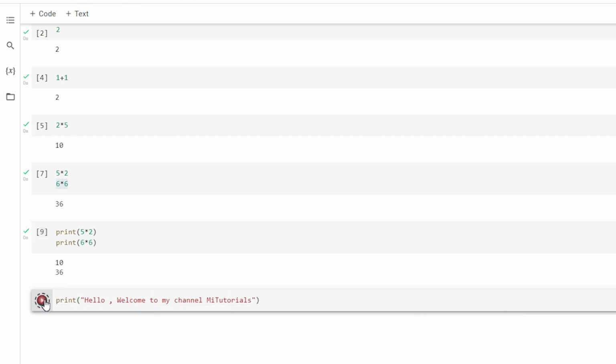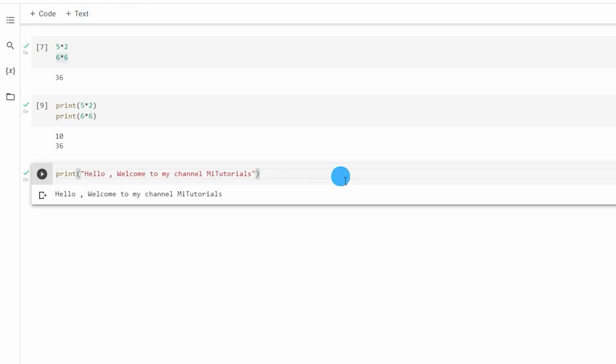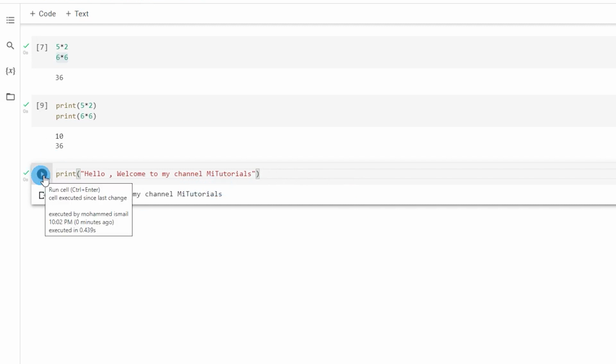And if I run this piece of code, this will now give me the output, hello, welcome to my channel MiTutorials. Now you can also use shortcuts to run this piece of code. You can press Ctrl and Enter together and run this particular code instead of manually clicking on this icon. Now what if you want to run the code and also go to the next line or create a new line automatically?